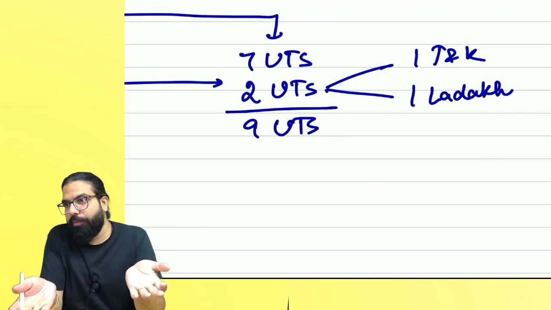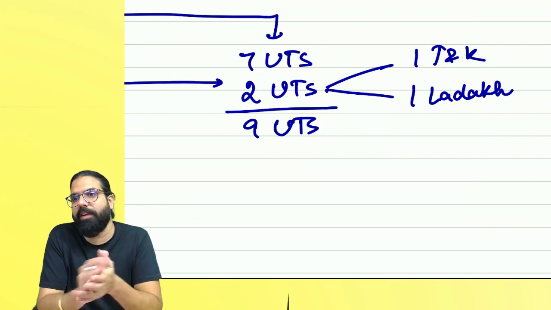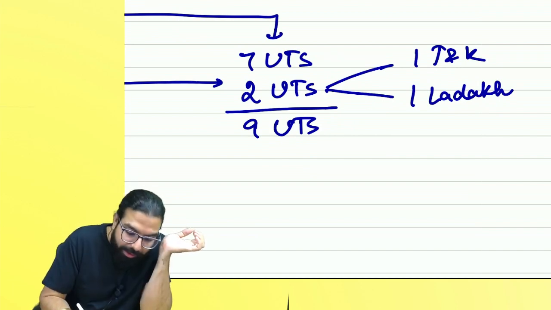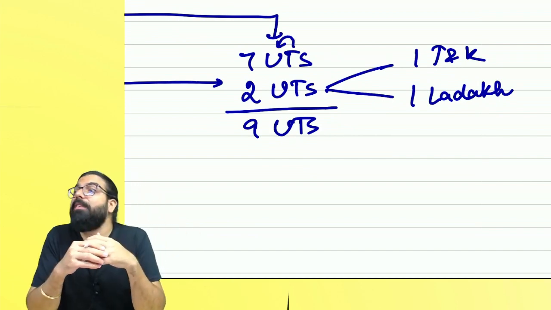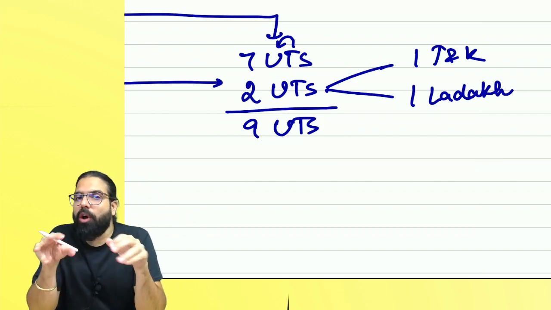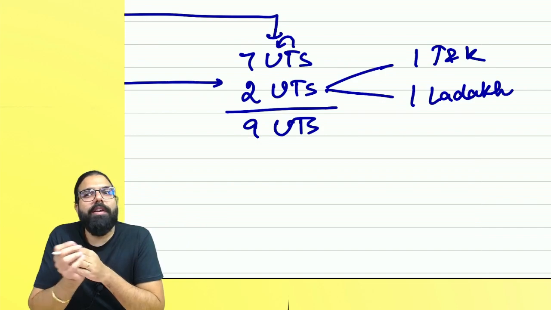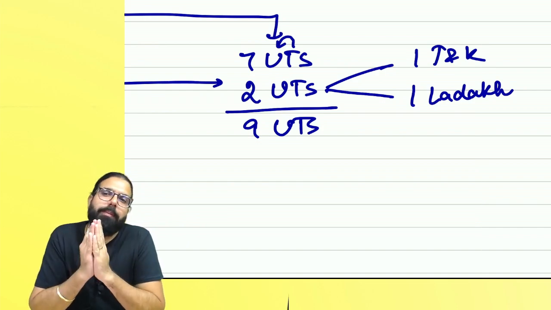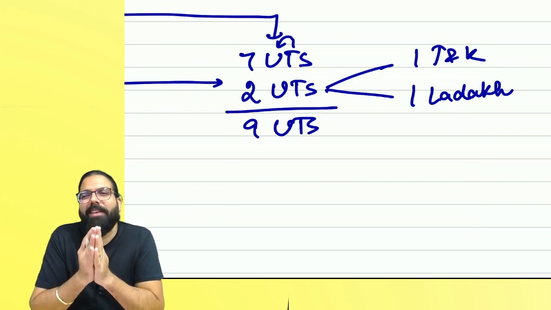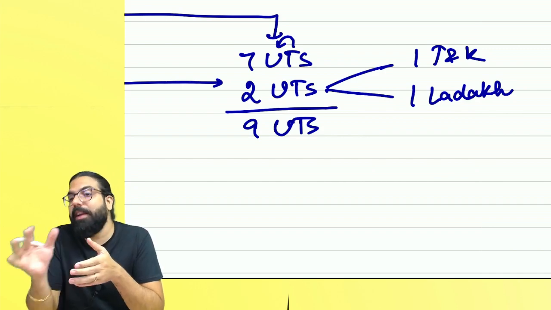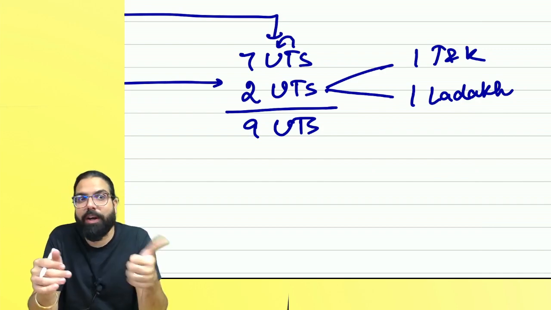State means a state, which has its own CM, state legislature, etc. Union territory is a territory of the union, territory of the central government. Central government imposes control on that union territory. But some union territories told the government, sir, for administration purpose, please give us some rights. Like Delhi. Delhi has its own CM. Otherwise, a union territory doesn't have a CM.